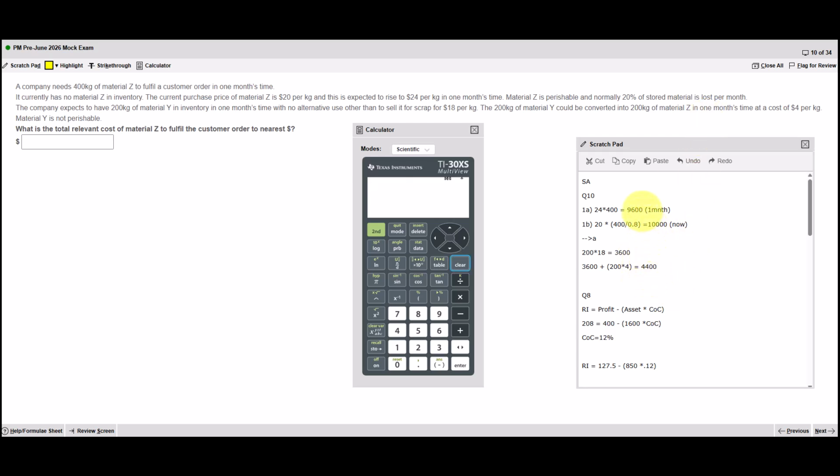So the relevant cost, if they convert it, is 4,400. So their choice is either to buy all of it for 9,600. We only need to look at half of that for this second part. It costs them 4,800, whereas if they convert Y, the relevant cost is 4,400. So what would they do? They would buy half, which is 200 kilograms in 1 month, which is 4,800, and they would convert Y to Z, which is 4,400. So the relevant cost is 9,200.